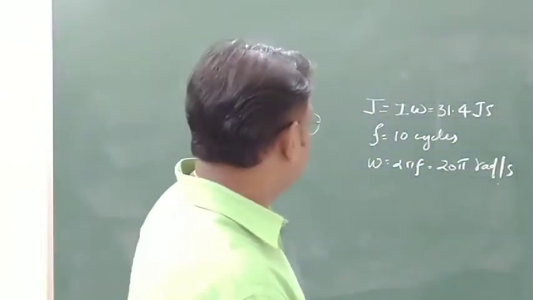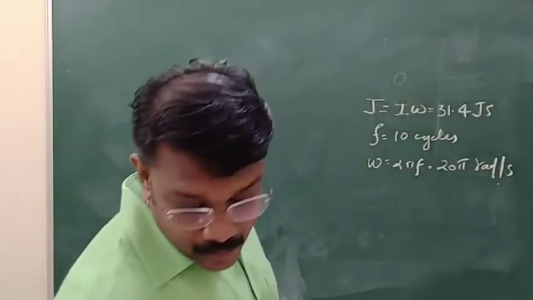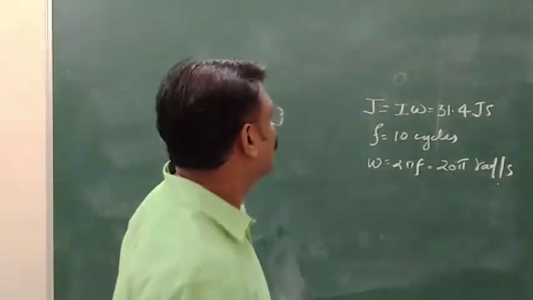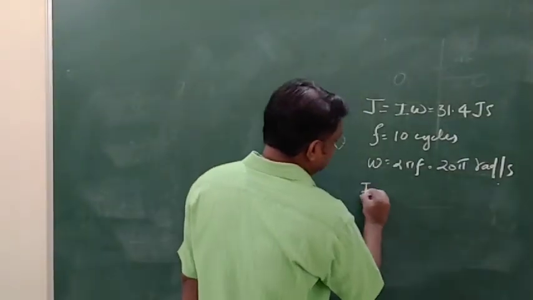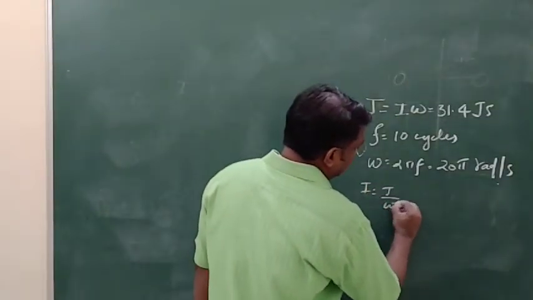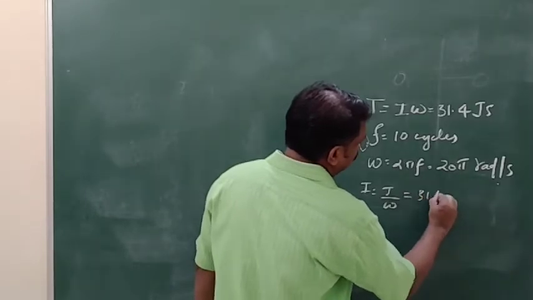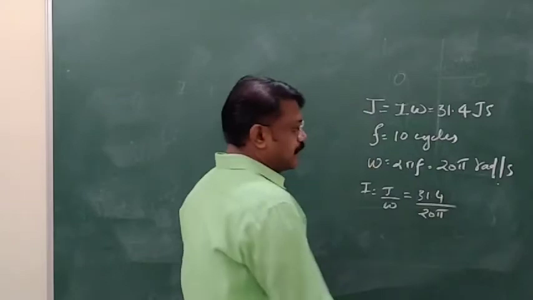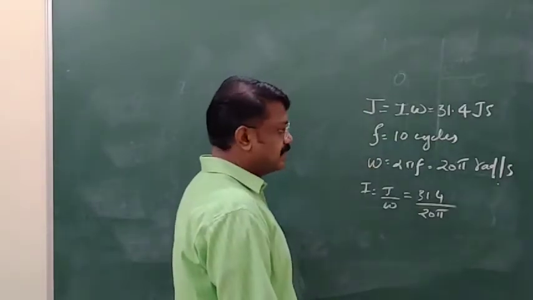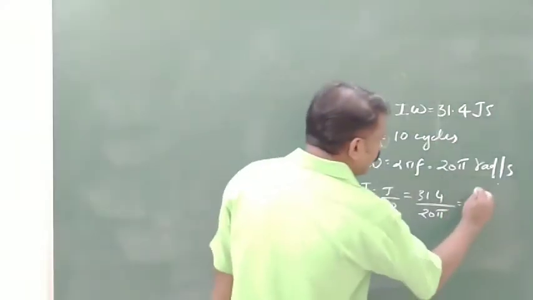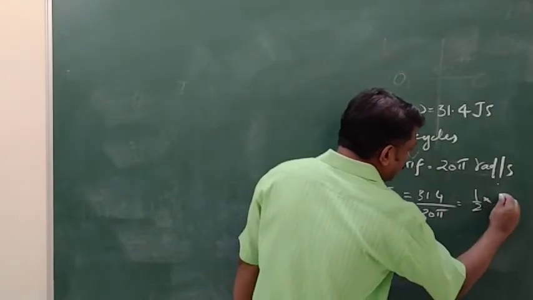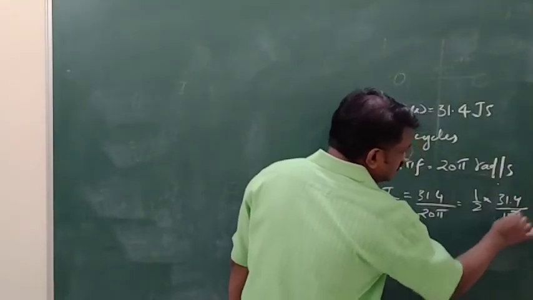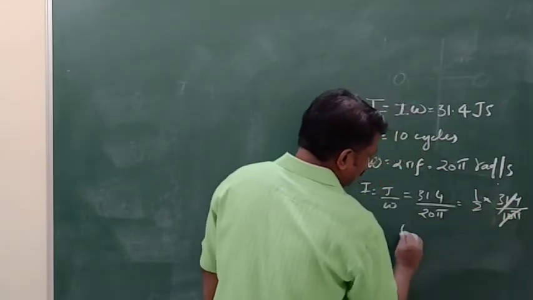Then we have to find I, the moment of inertia. So I is equal to J by omega. What is J? 31.4 divided by 20 pi. 20 pi can be taken as 2 into 10 pi. 10 pi is 31.4, so it will become 1 by 2 into 31.4 divided by 10 pi. That cancels, giving 1 by 2, which is 0.5.